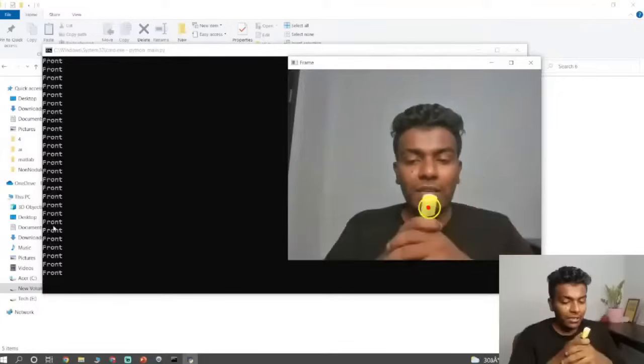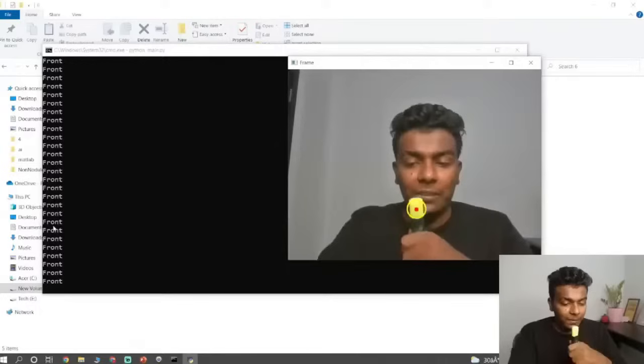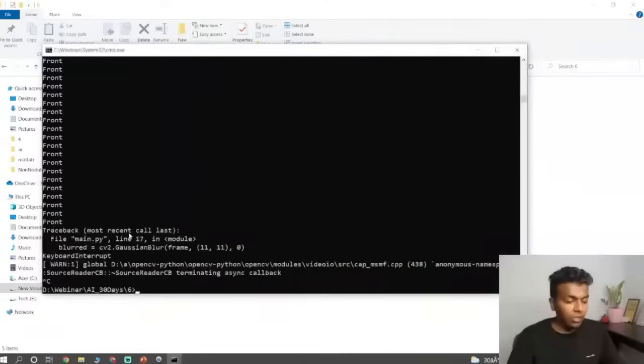So what we have simply done is designed a color object follower by using the OpenCV library. I think you are experiencing some buffering. Okay, so now I'll explain. I think you will find it easier now.